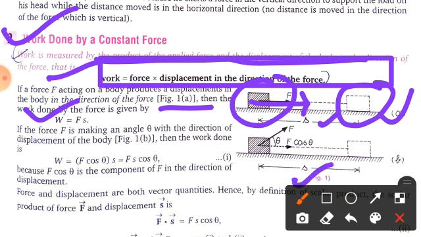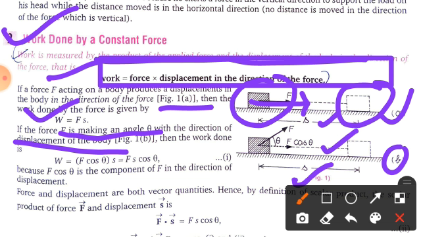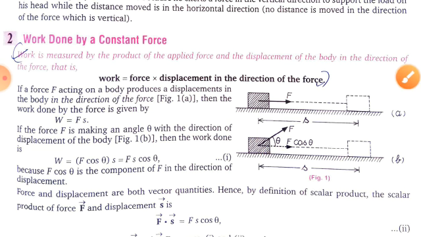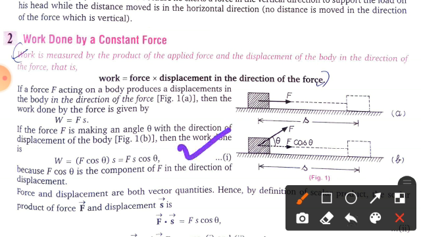Now come to the second one, which is your figure B. You can see from this figure, if the force is making an angle theta with the direction of the displacement of the body, meaning in which direction displacement is going on, and you are applying the force at an inclination of theta, then this is the horizontal component of the force, F cos theta. I hope you know very well the resolution of vectors. So from there, this comes out as F cos theta, and the vertical component, this one, is your F sin theta. So you can write this equation. First you can see work is equal to force, and the force we are taking is the horizontal component, which is your F cos theta, and S is your displacement.